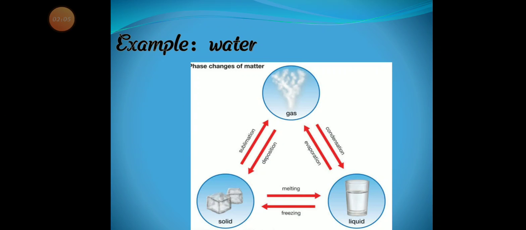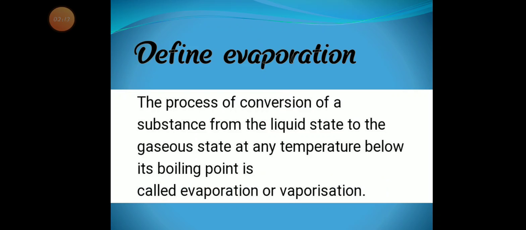This is a diagram representing interconversion of states of matter, the concept of which we have learnt earlier. Define evaporation. The process of conversion of a substance from the liquid state to the gaseous state at any temperature below its boiling point is called evaporation or vaporization.